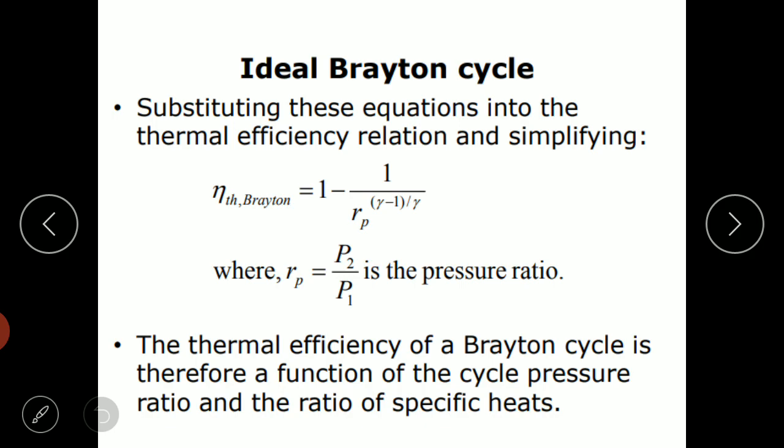For solving the problem easily, we will take the pressure ratio as equal. In the case of the Brayton cycle, the compression ratio will be equal to the expansion ratio. So Rp is nothing but P2 by P1. We know from the PV diagram.